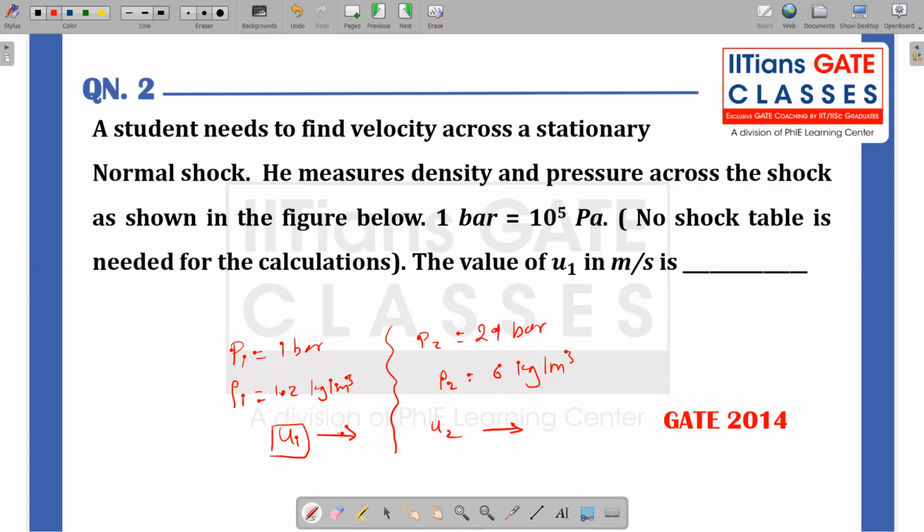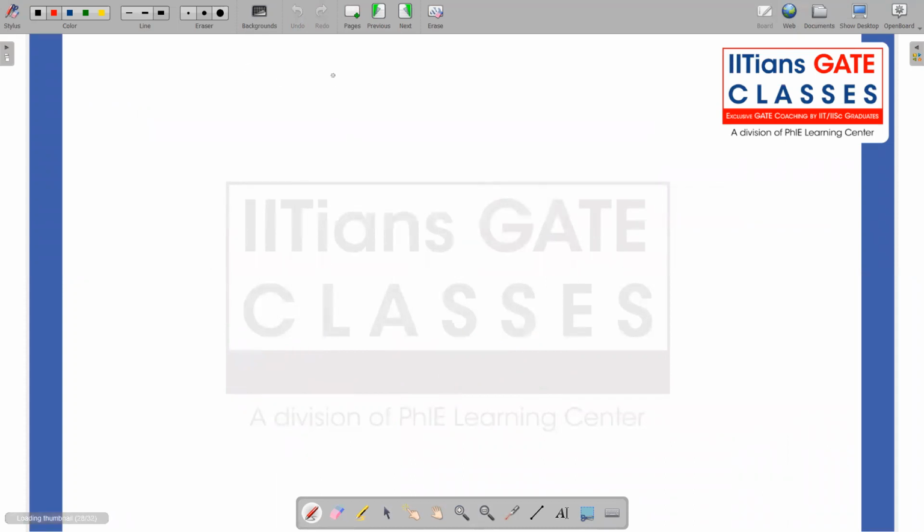They are also given the conversion factor: 1 bar is equal to 10 to the power of 5 pascals. They are asking what is the value of U1, and they clearly mention no shock table is needed for the calculations. So we'll try to solve this one. From the given information, we derived that P2 by P1 across the normal shock wave is 1 plus 2 gamma by gamma plus 1 times (M1 square minus 1).